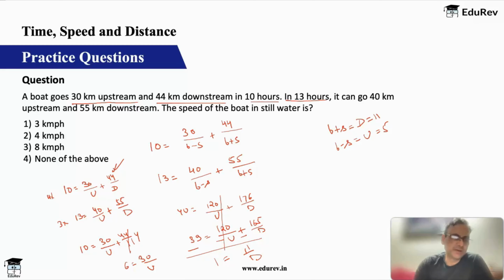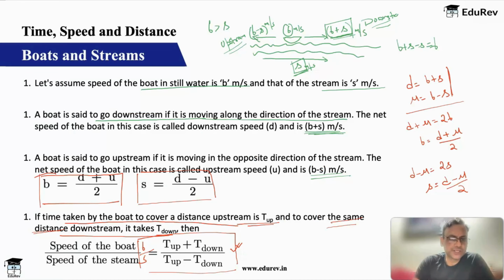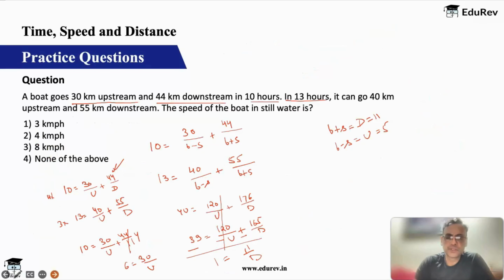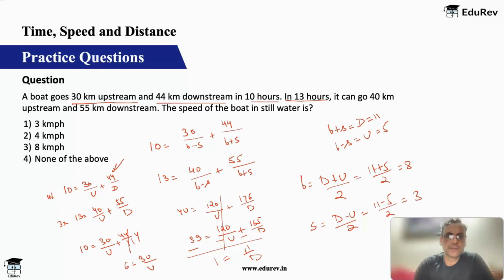Then if you remember, we had written a formula for this one. So I can use this. Or you can go from basic principles also. So my boat speed is equal to d plus u by 2, and my stream speed is equal to d minus u by 2. So this is equal to 11 plus 5, 16 by 2, which is 8, and stream is 11 minus 5 by 2, which is 3. Kilometers per hour. The data is in kilometers per hour.